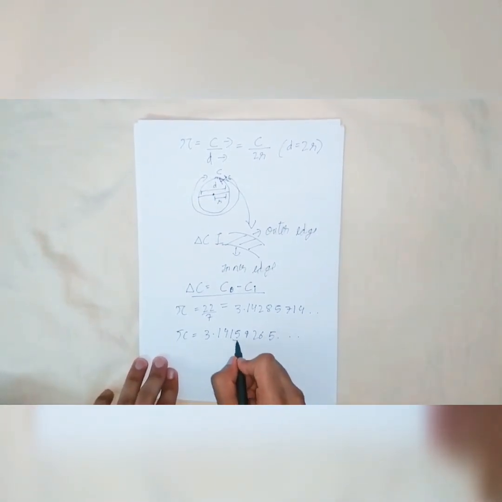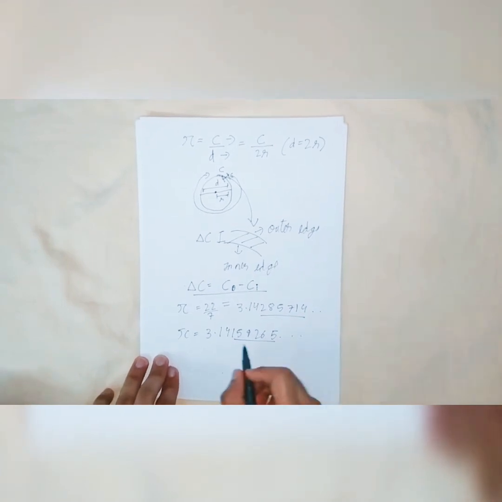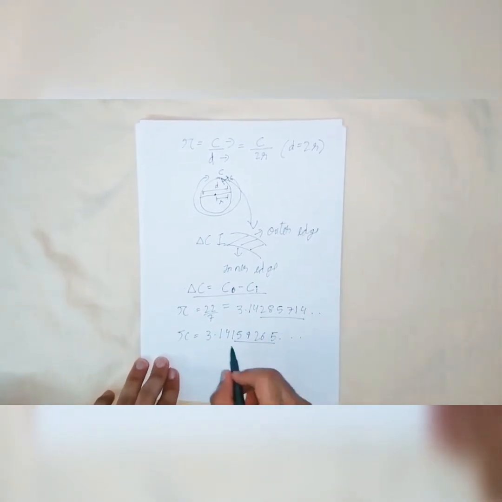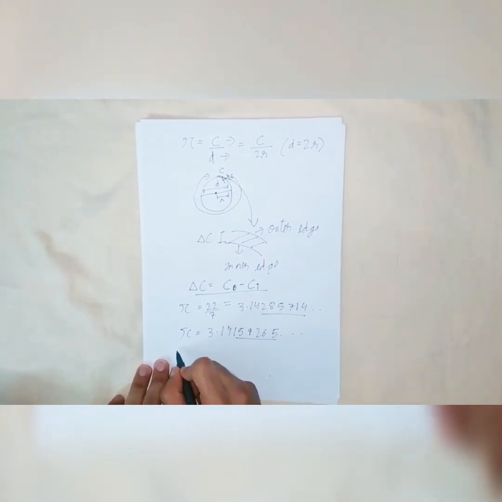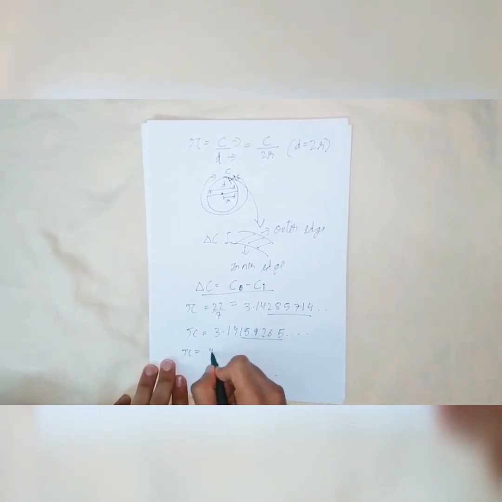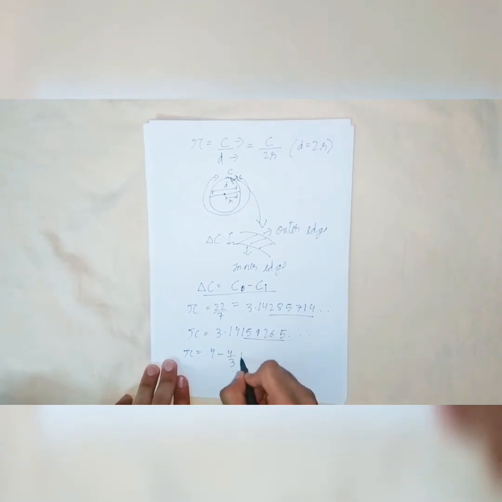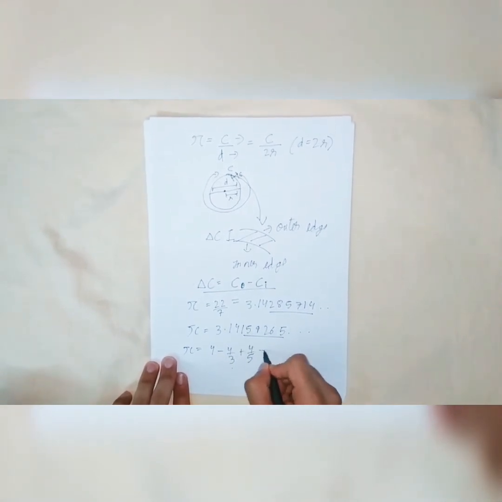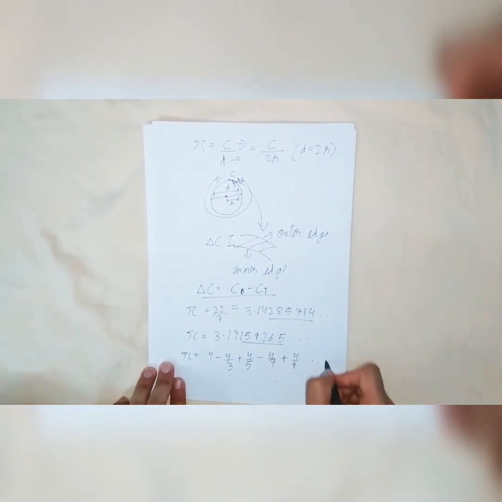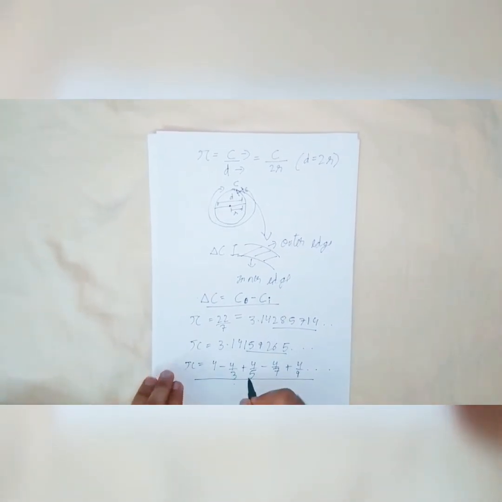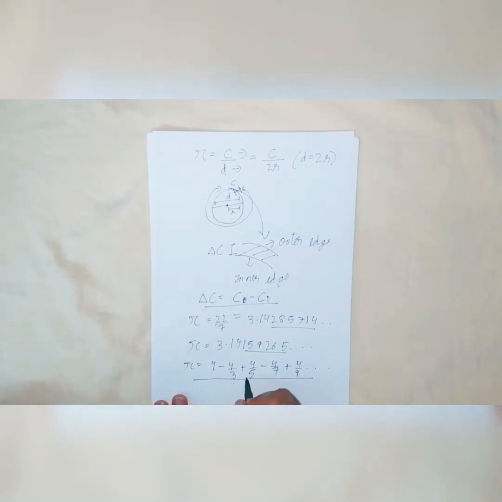From this and this, we can see that the uncertainty arises from this point, but the actual value of pi is given by this formula. Pi equals 4 minus 4 by 3 plus 4 by 5 minus 4 by 7 plus 4 by 9 and so on. This series is also known as the Gregory-Leibniz series.